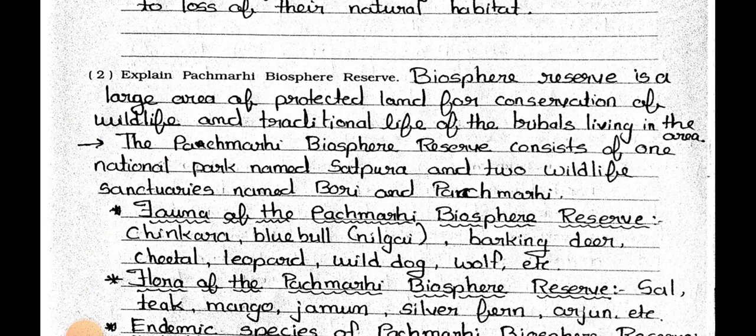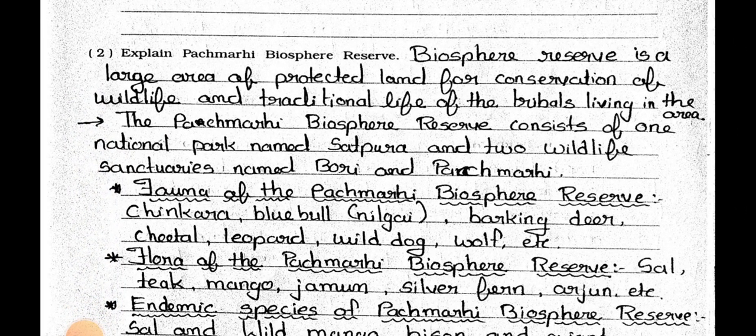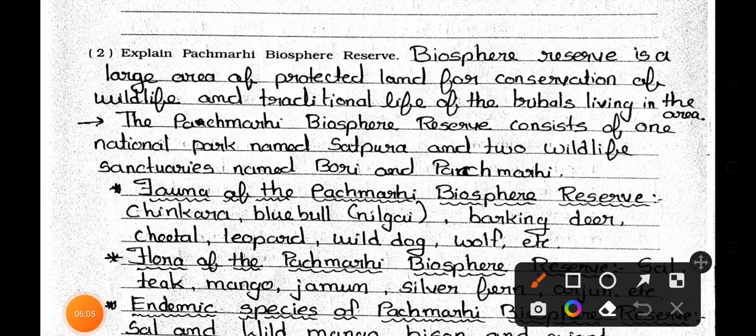Now see the number 2. Explain Panchmarhi Biosphere Reserve. Answer is Biosphere Reserve is a large area of protected land for conservation of wildlife and traditional life of the tribals living in the area.